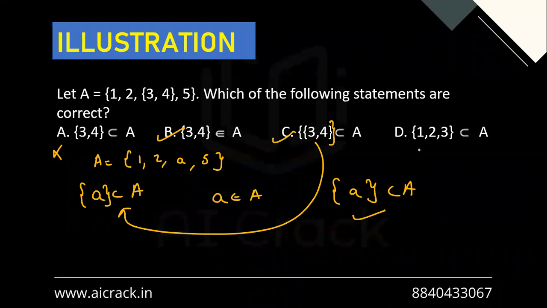Now talking about D option, 1, 2, 3 is a subset of A. This is not true because 3 is not a part of set A. 3 and 4 in a set is a part of set A. So that is why this is not true.